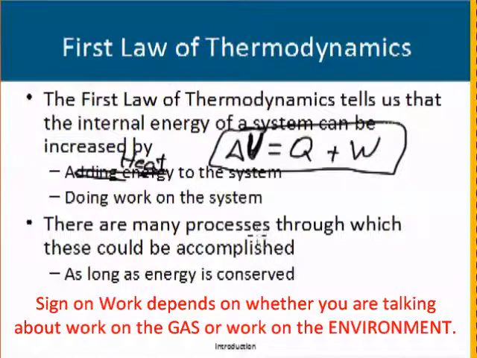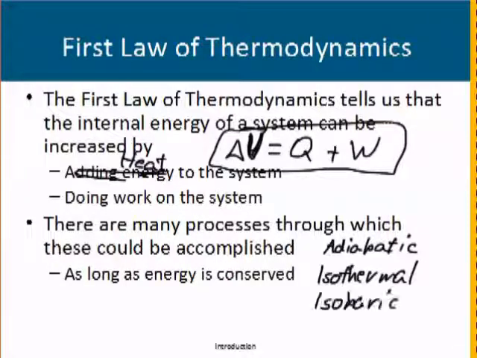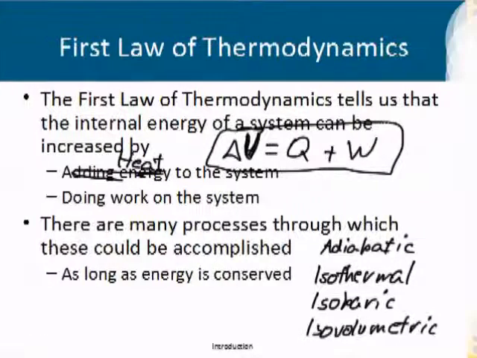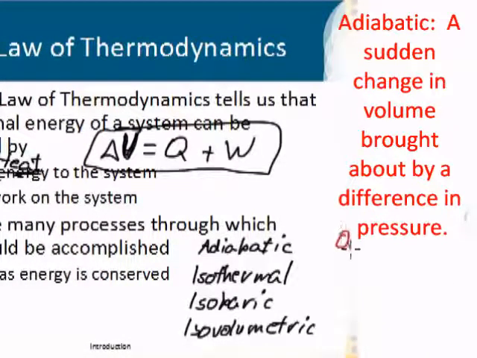There are many processes through which this could be accomplished. We're going to call them, for example, adiabatic, isothermal, isobaric, and isovolumetric. But the basic principles: in adiabatic, there is no heat exchanged.